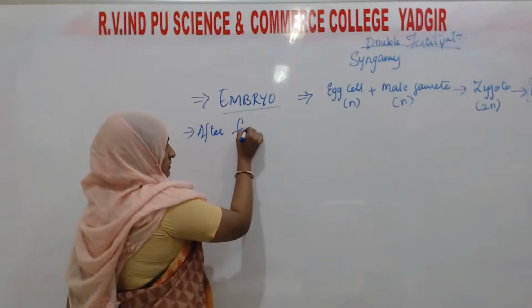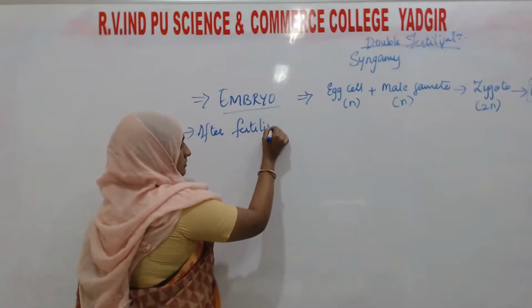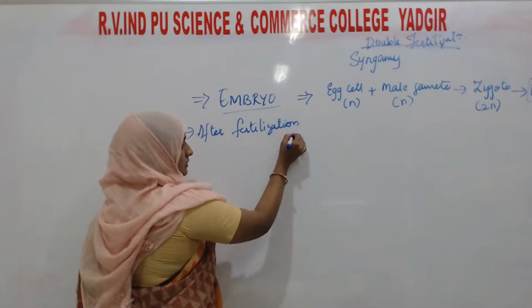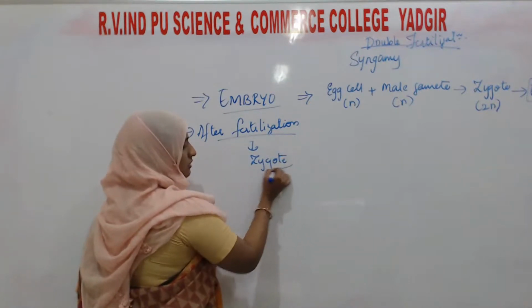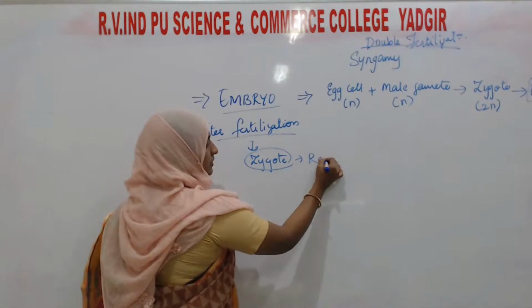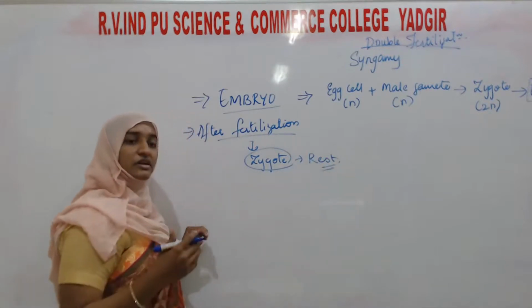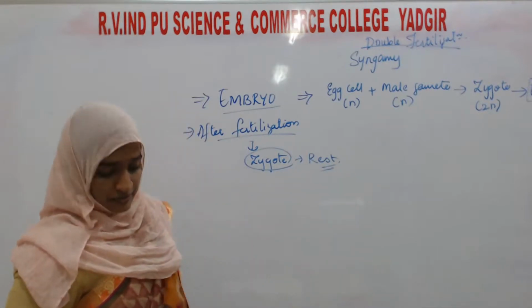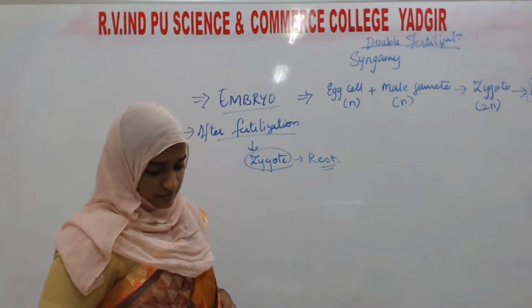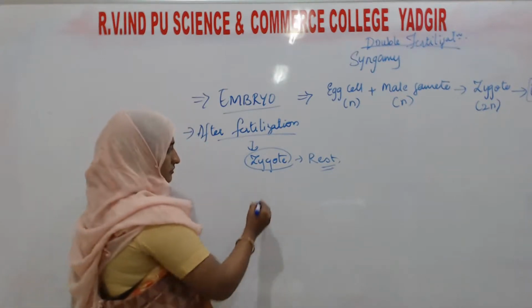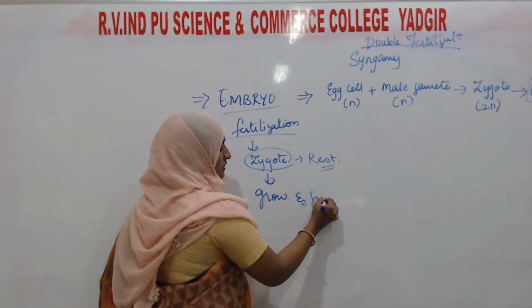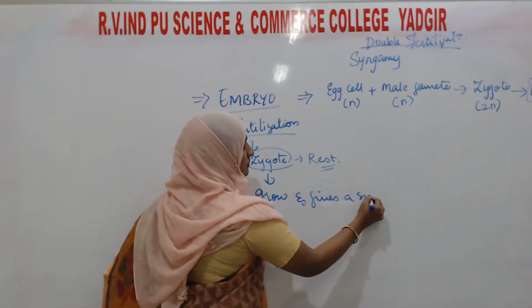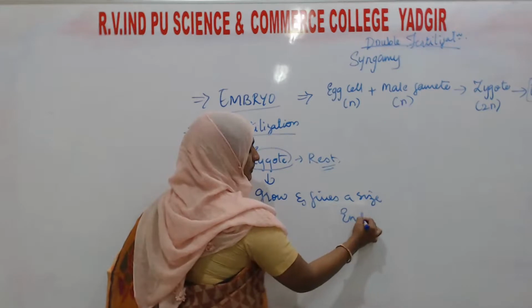It will take rest for some period of time, then it will grow and give the size of an embryo.